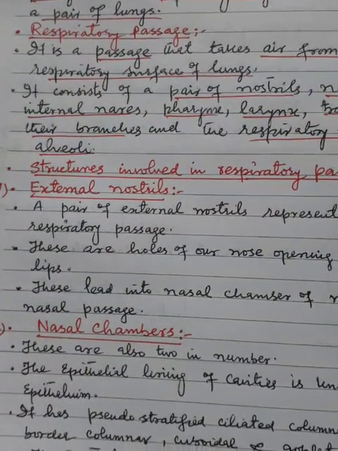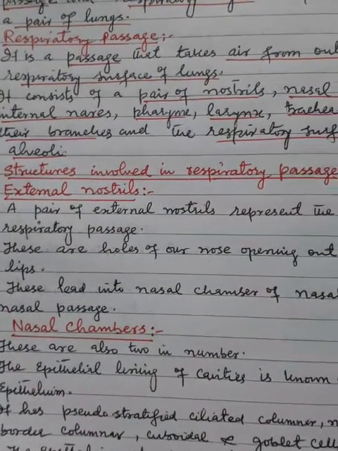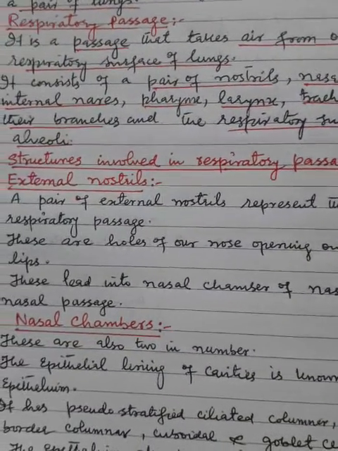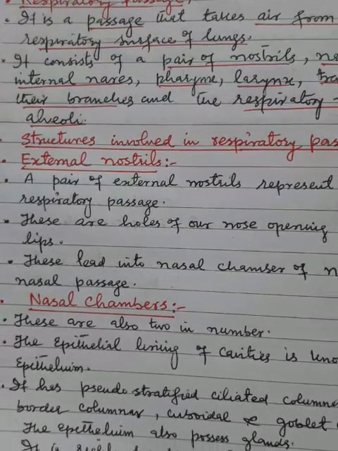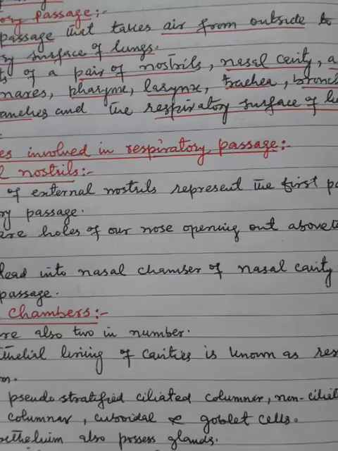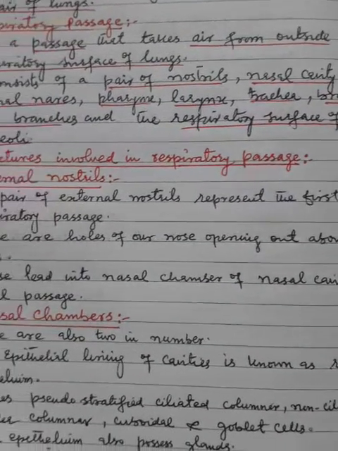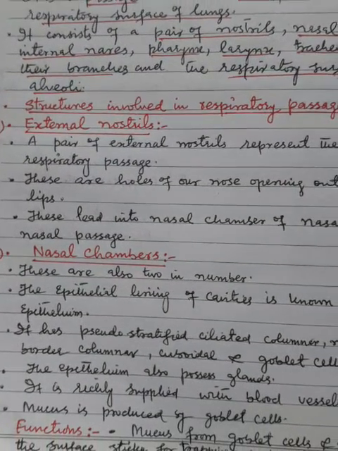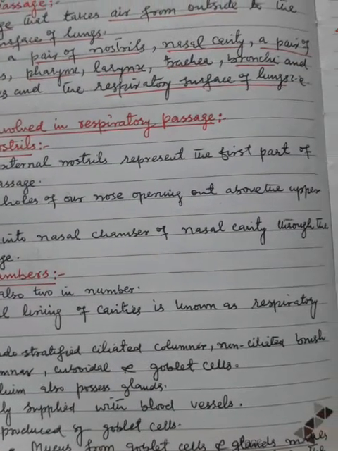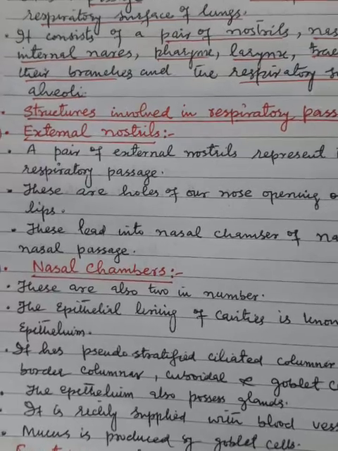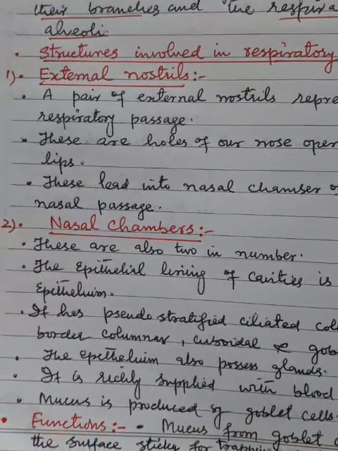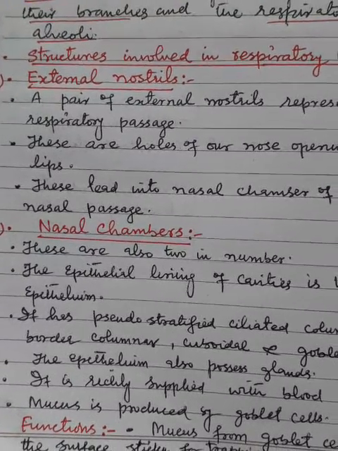External nostrils. A pair of external nostrils represents the first part of the respiratory passage. These are the holes of our nose opening out above the upper lip. These lead into the nasal chamber of the nasal cavity through the nasal passage. Now the second structure, the nasal chambers. These are also two in number.